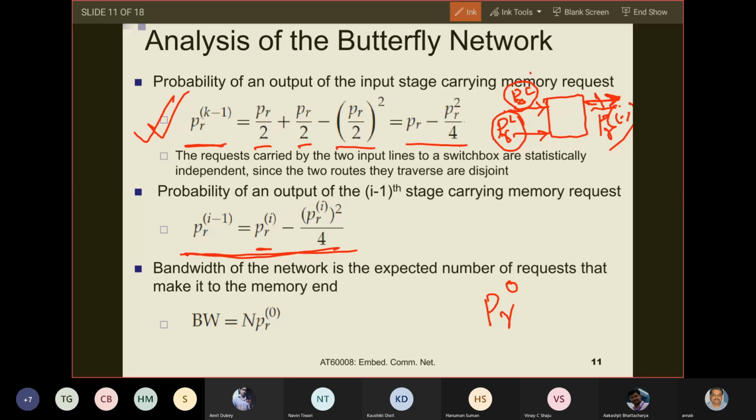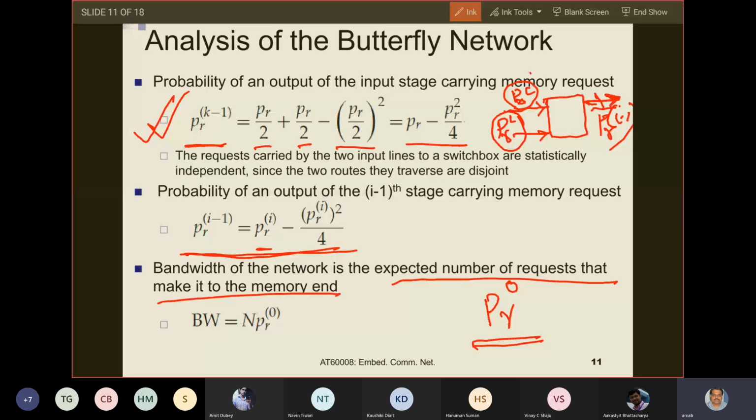Yes, sir, and that will have to be expanded recursively to get the final expression. Yes. So first we found PRK minus 1. Then we went on recursively over stages, because we found stage I, then from stage I we found stage I minus 1, then I minus 2, then I minus 3. We finally came to the 0th stage, or the output stage. So the bandwidth of the network is the expected number of memory requests that make it to the memory end.